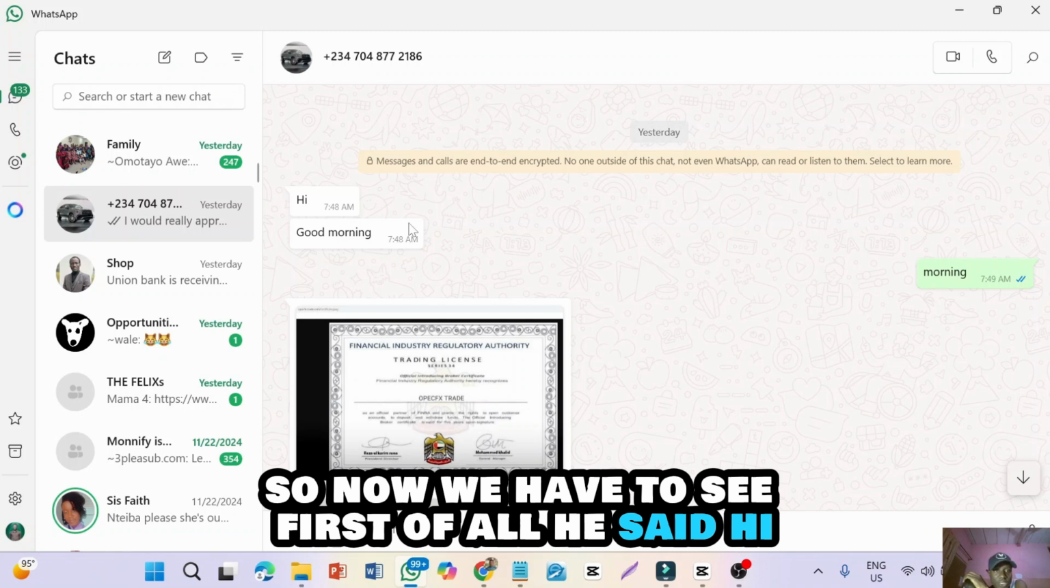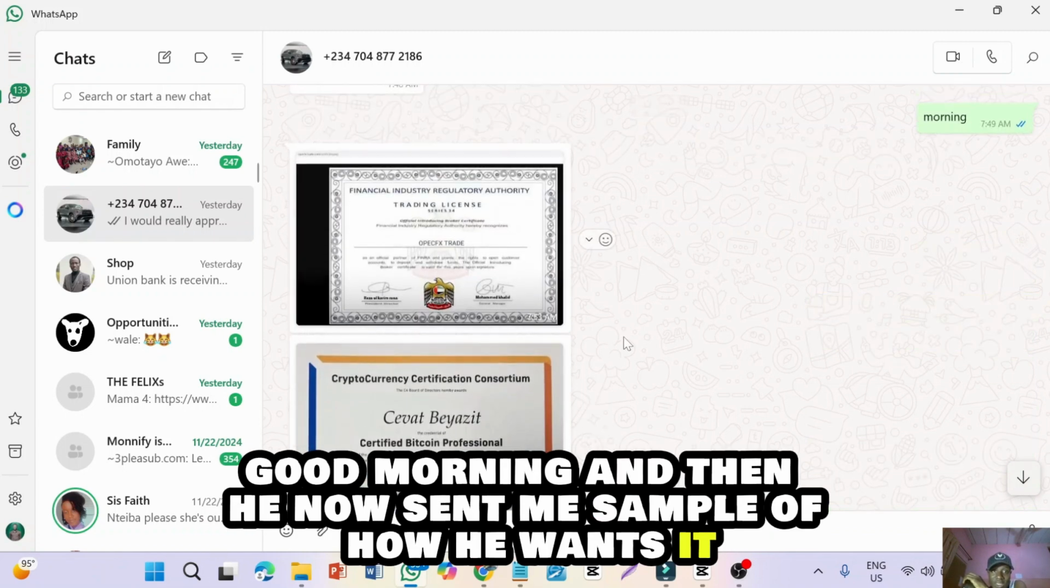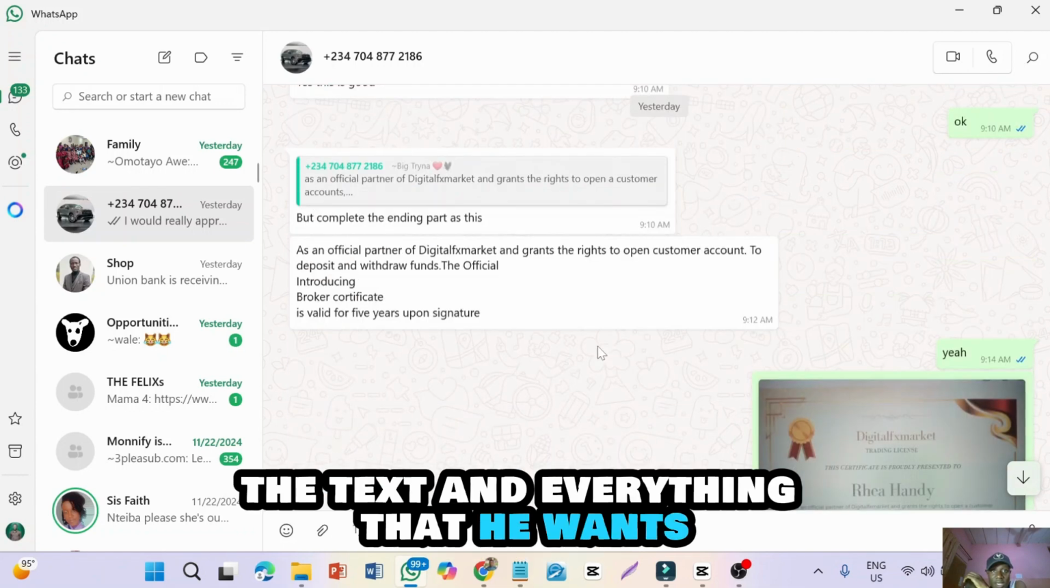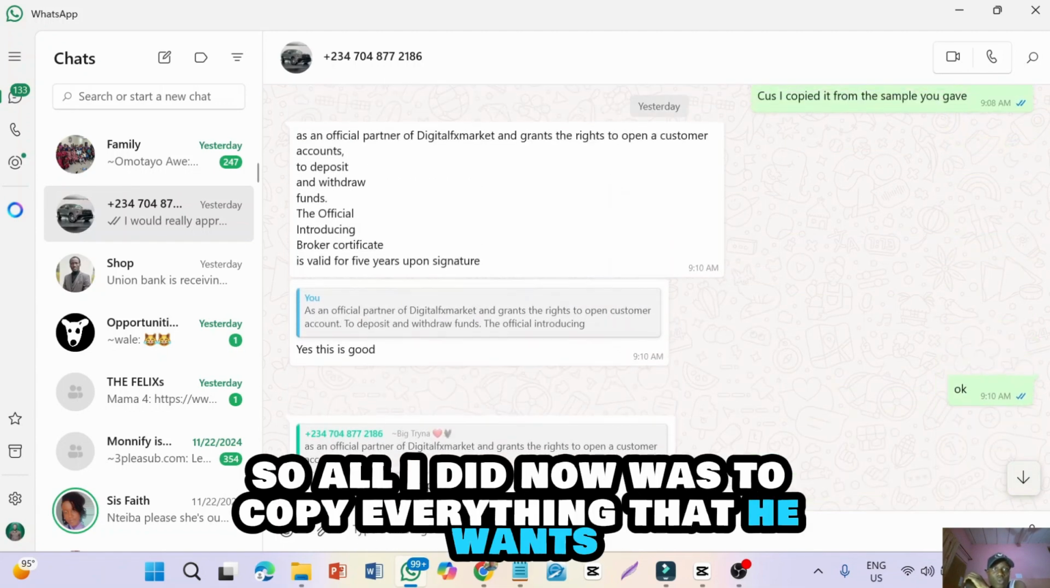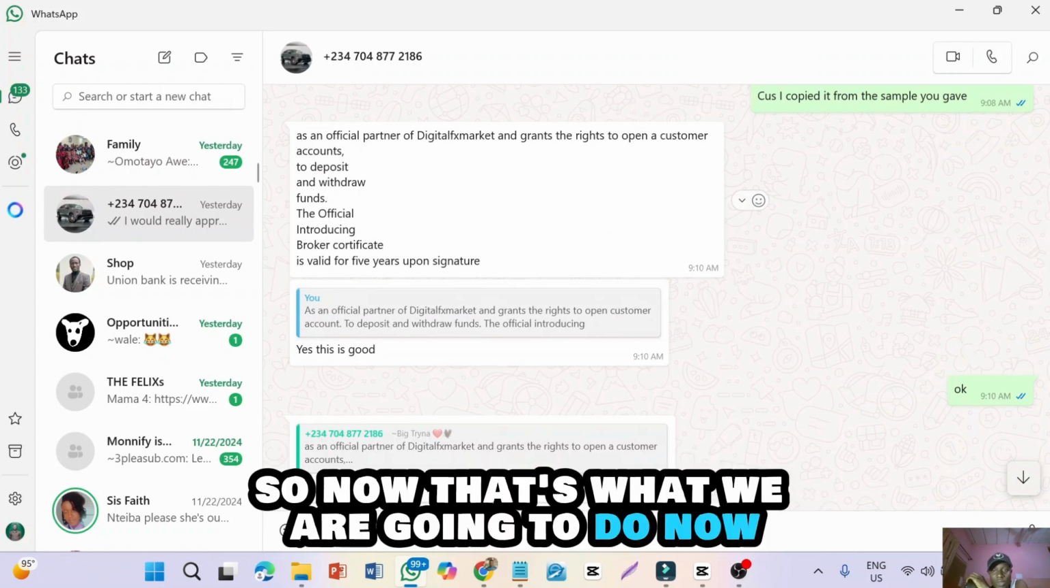So now we have to see, first of all, he said hi, good morning, and then he sent me a sample of how he wants it, and all of the written words, the text and everything that he wants. So all I did now was to copy everything that he wants and keep it on one side to make sure that my work is neat. So now that's what we are going to do.